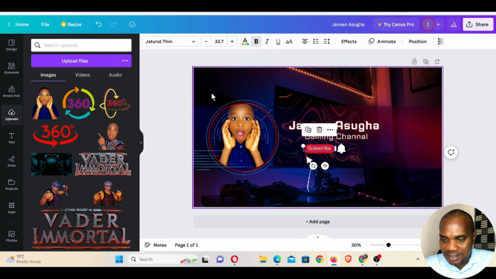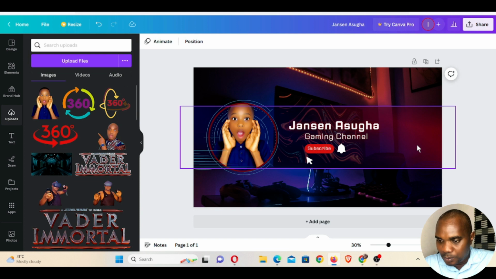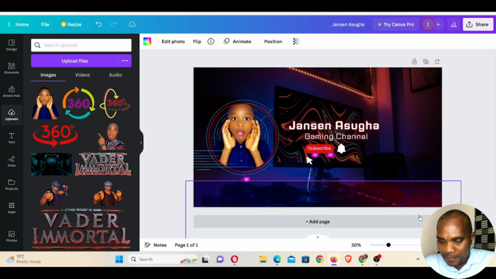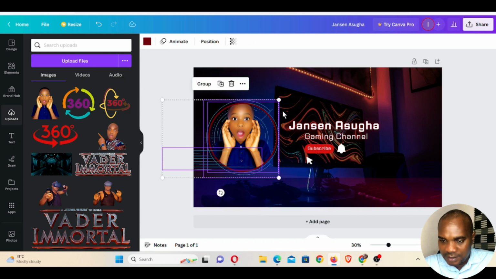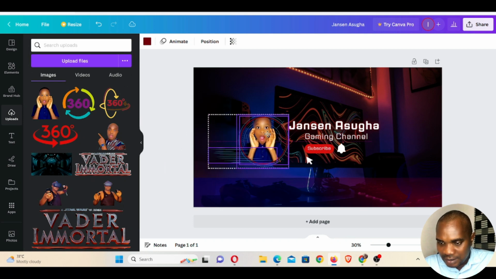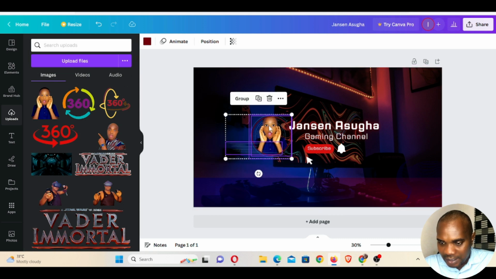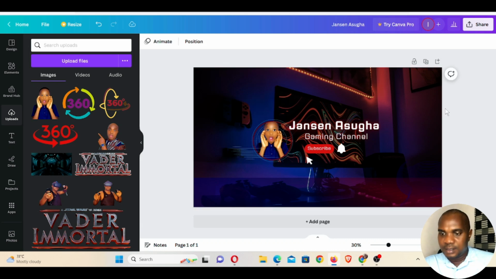So this is his image. I have to make this image smaller. Let me shift this. I'll bring it back later. I have to select both of this and reduce it a little bit, drag it so that it will come in here. Reduce it a little bit again. And I think it's okay the way it is.